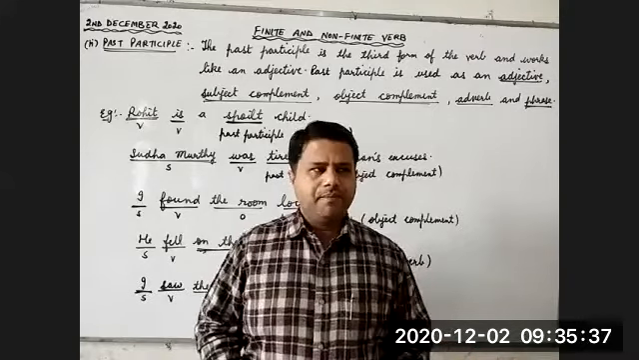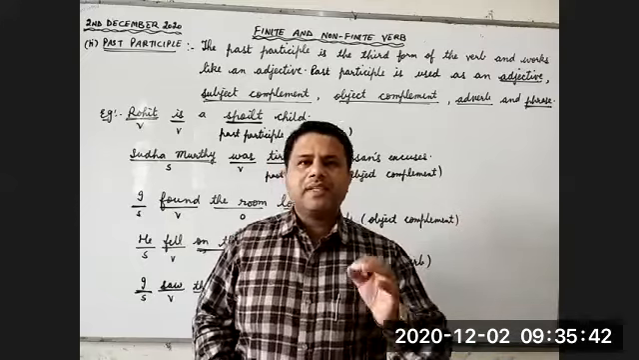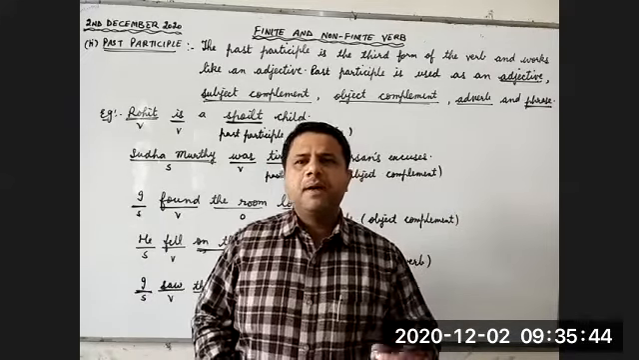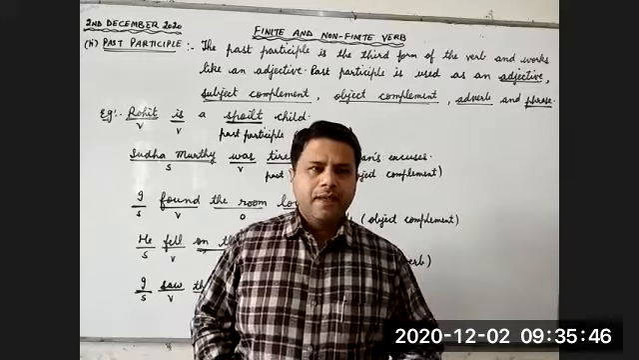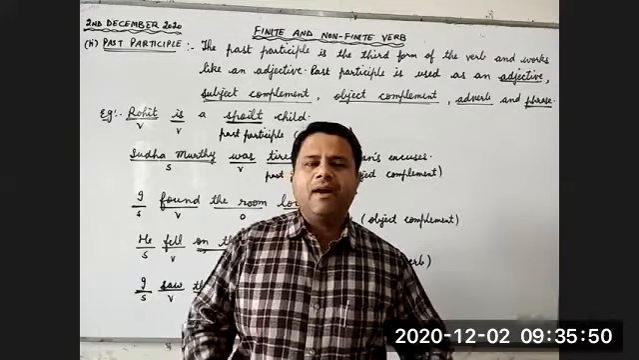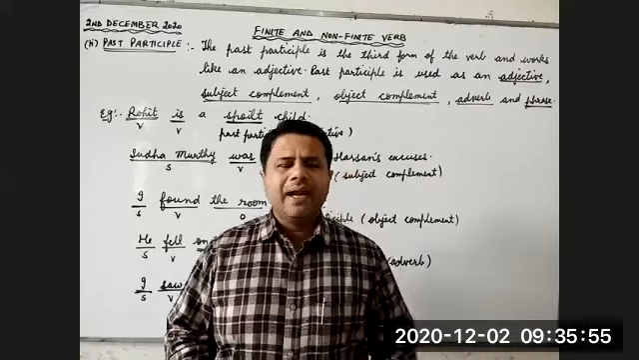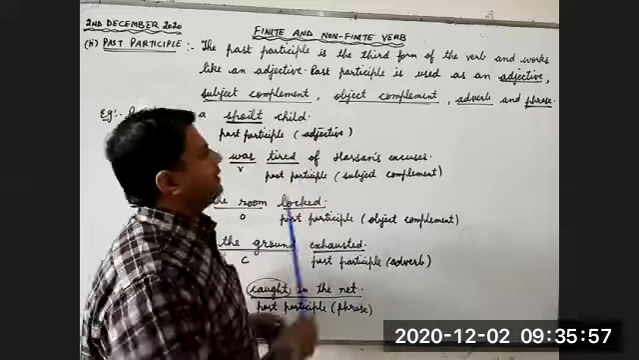Third form of the verb. Please keep in mind that it will not be used as verb. Of course, it is the third form of the verb, but tense element is missing. Time is not clear. So it cannot be included in the category of finite verb. It will be included in the category of non-finite verb, and the role will be different. Let's see the examples now.